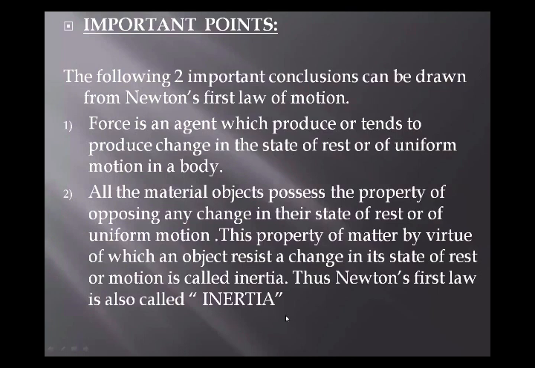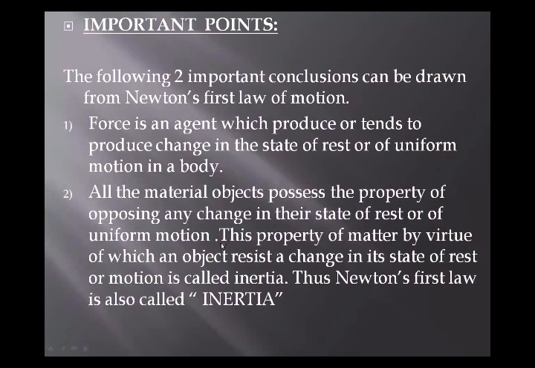First I will read it and then I will explain it. All material objects possess the property of opposing any change in their state of rest or of uniform motion. Students, what is the meaning of property? Property means characteristics of a body. Opposing any change means every material object tries to resist in its existing state.